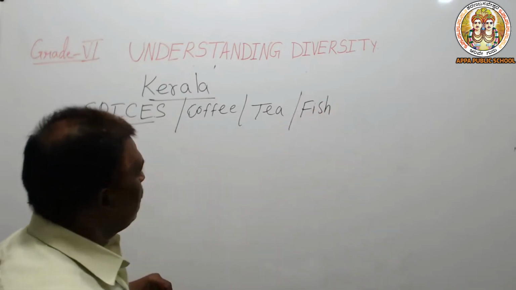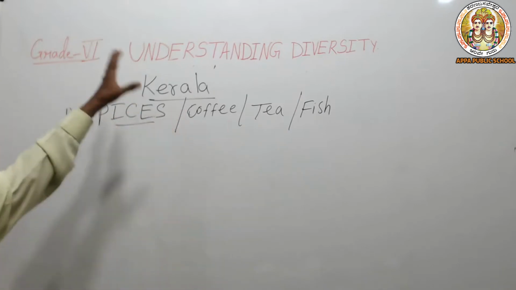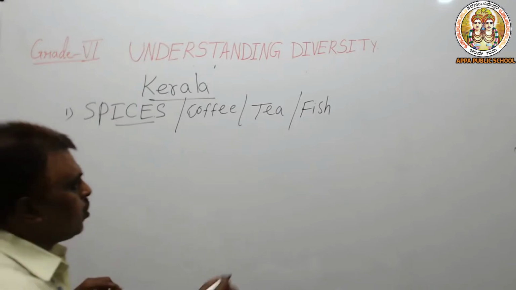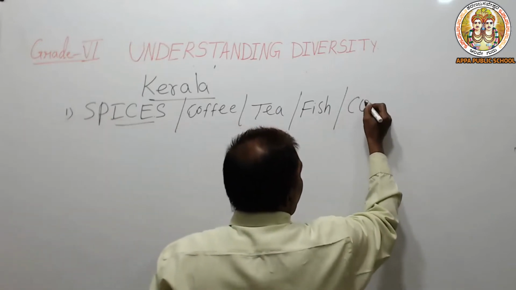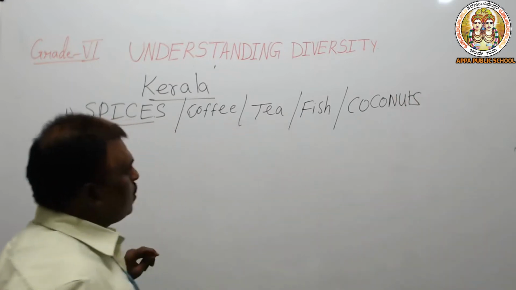These are four geographic factors that give Kerala its earnings, apart from the coconuts.